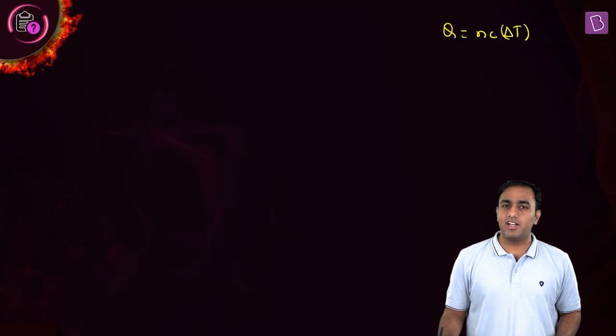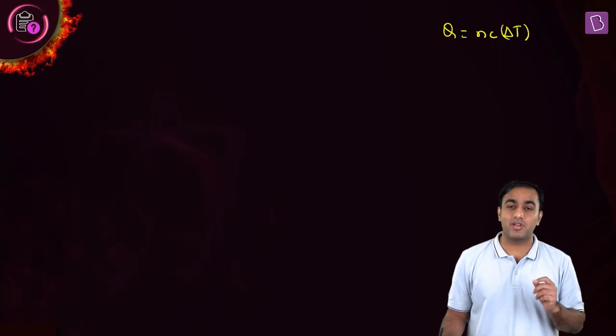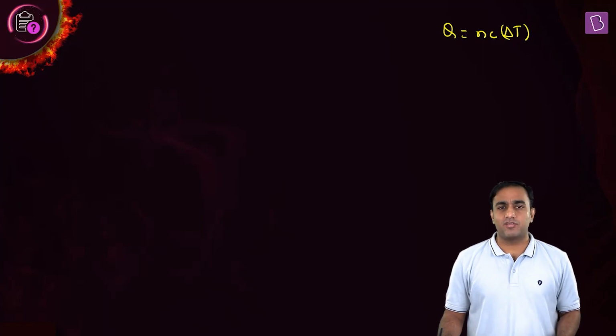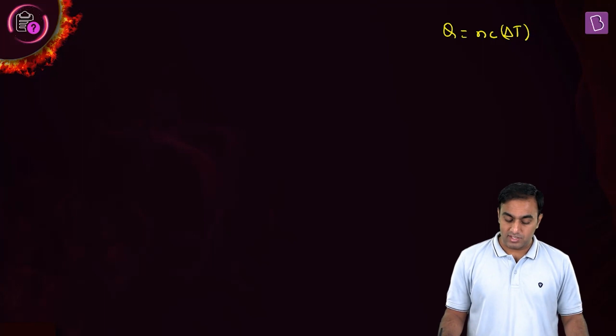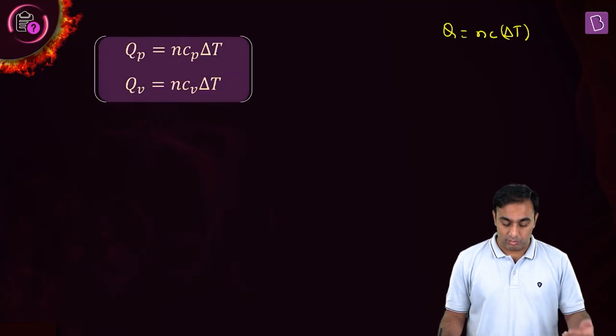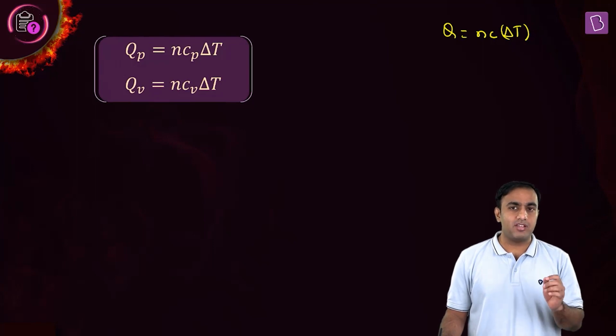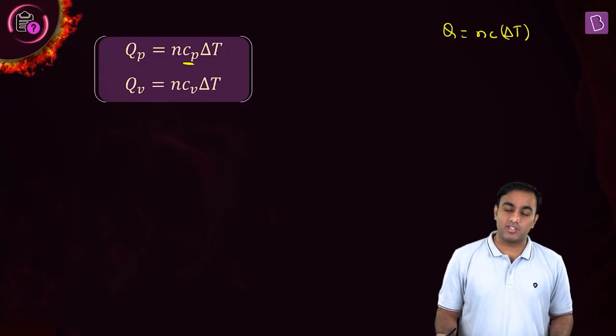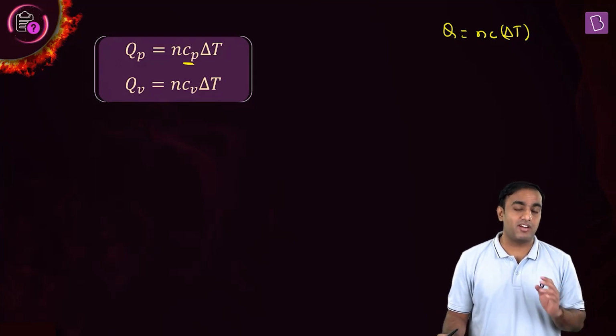C is the molar specific heat capacity of the gas. What about delta T? The change in temperature. In the first case, we are conducting this heating under constant pressure condition. So this equation will become Qp equals n Cp delta T. The subscript p stands for the constant pressure condition, and Cp here is the molar specific heat capacity of the gas under constant pressure condition.